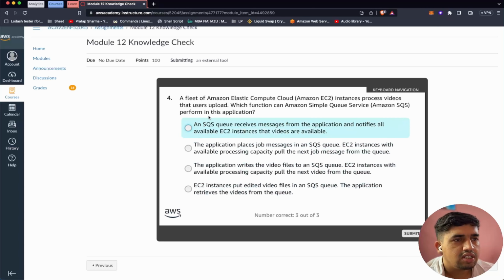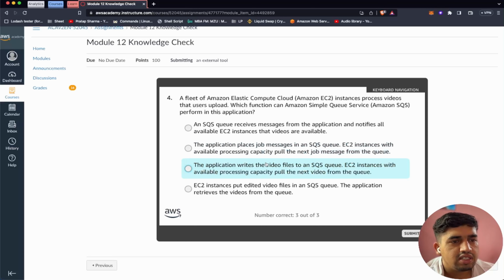Okay. So let's continue to question number 4. A fleet of Amazon Elastic Compute Cloud, Amazon EC2 instances process videos that users upload. Which function can Amazon Simple Queue Service perform in this application? An SQS queue receives messages from the application and notifies all available EC2 instances that the video is available. The application places job messages in an SQS queue. EC2 instances with the available processing capacity pull the next job messages from the queue.